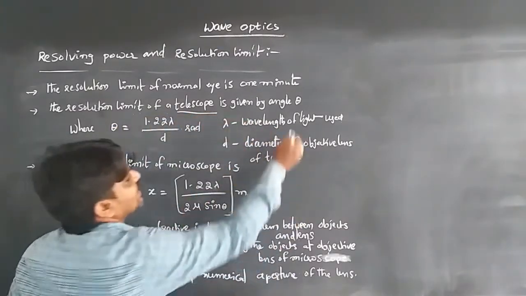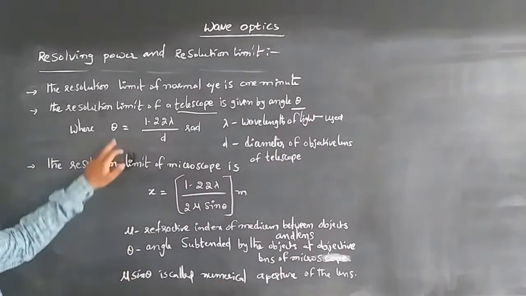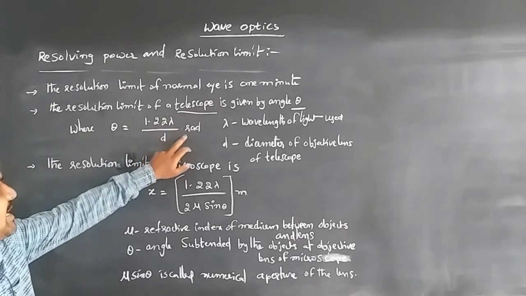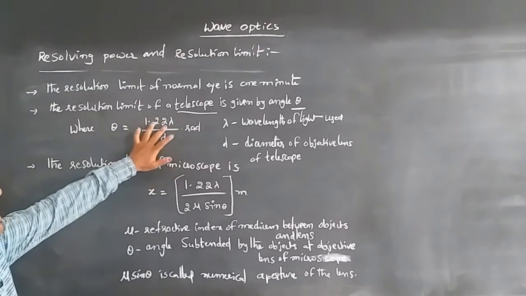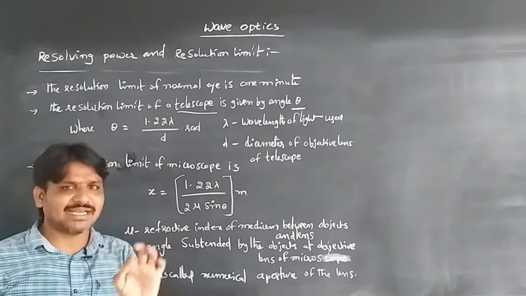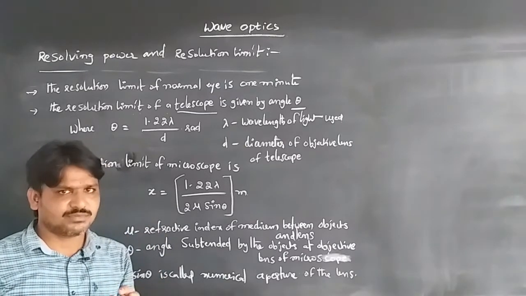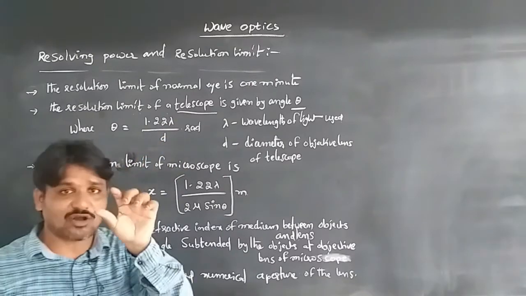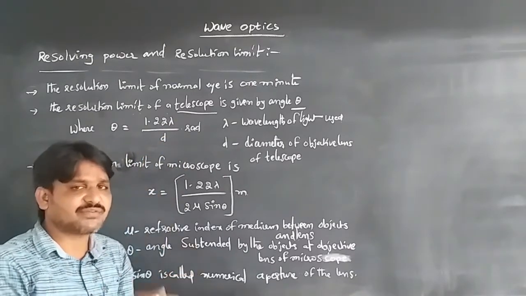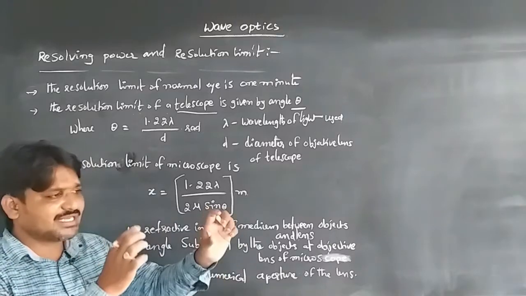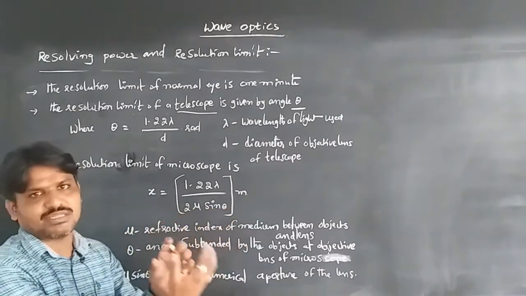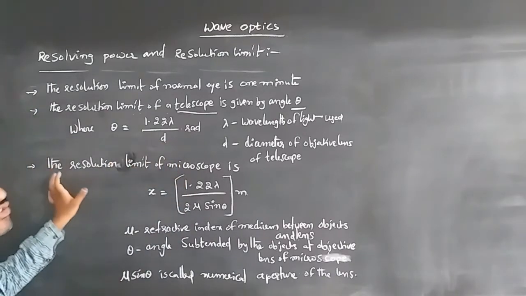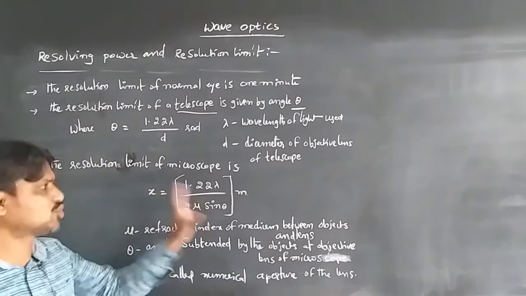Theta is equal to 1.22 lambda by d radians, where lambda is the wavelength of light which is used, and d is the diameter of the objective lens of the telescope.